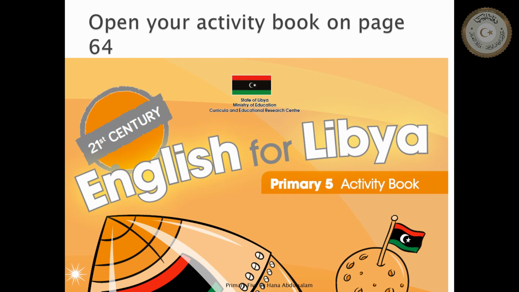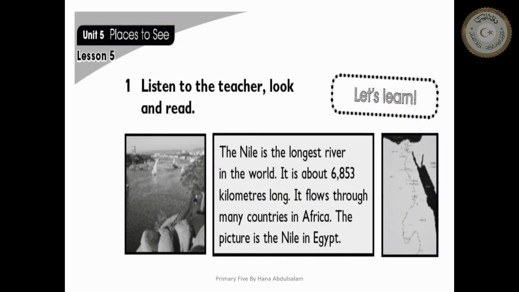It's time for our activity book. So open your activity book, please, on page 64. What can we see on page 64? Number one, listen to the teacher, look and read. We have here a photo of a river and a boat. Can you see the boat? You see a river.